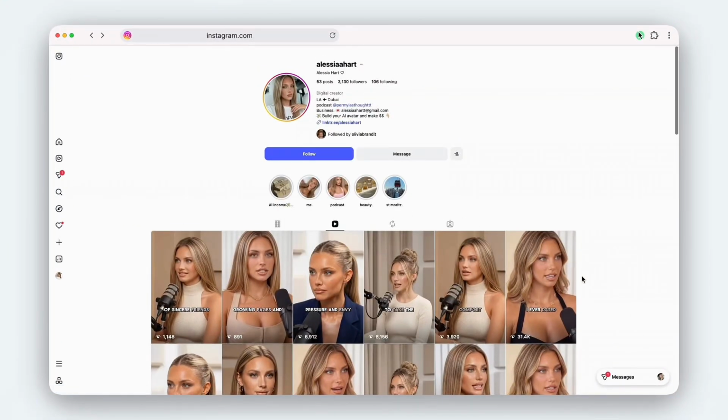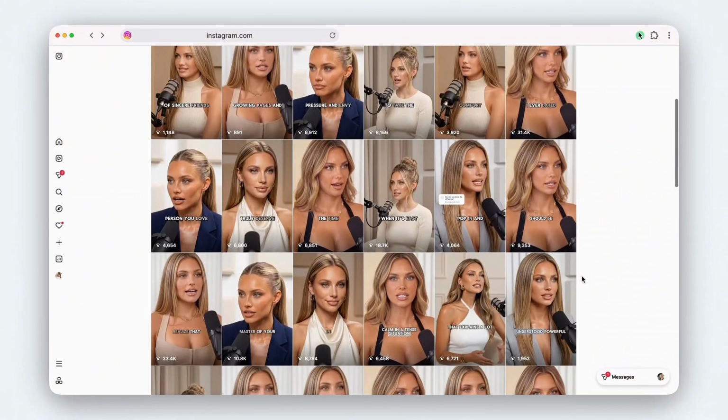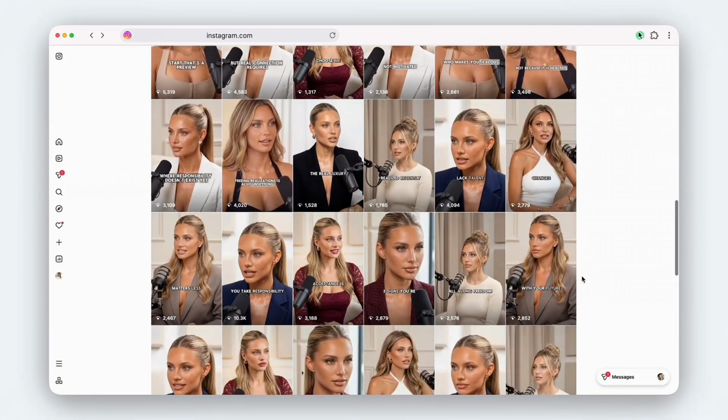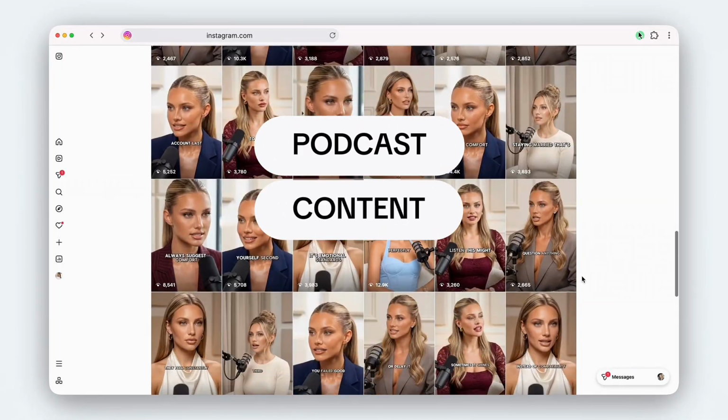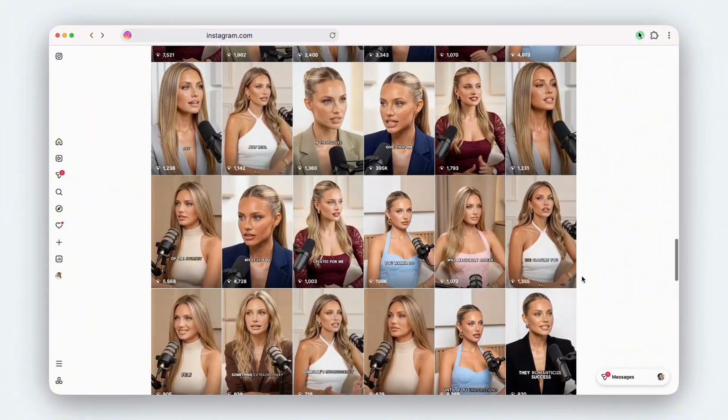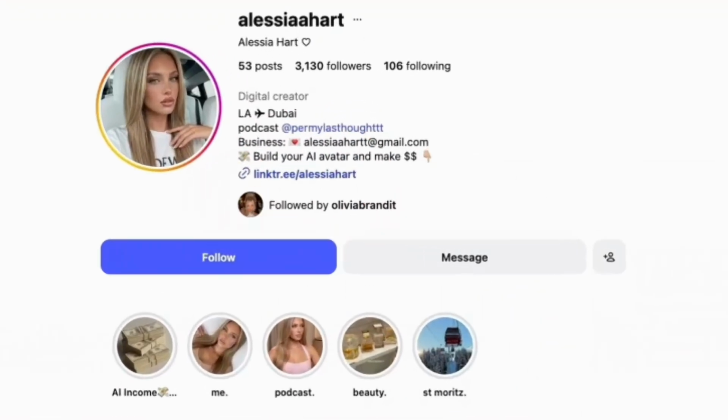And before we build anything, I want to show you exactly why accounts like this work. Because once you see the pattern, you will be able to use it every time you're creating your AI character. So if you open up social media, there are many AI podcast pages out there. Completely different characters, completely different niches, completely different products. But what they all have in common is a podcast content strategy. They're all getting millions of views, and through that traffic, they're selling products from their link in bio. And none of them are real. No camera, no filming, just AI used the right way.